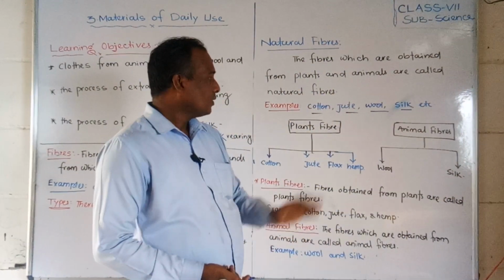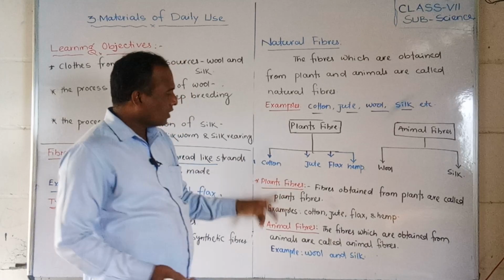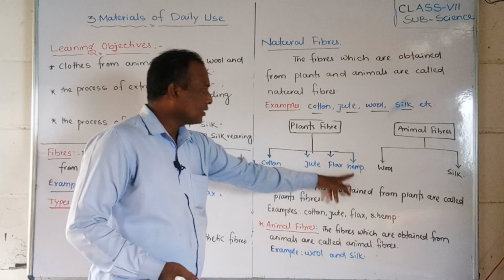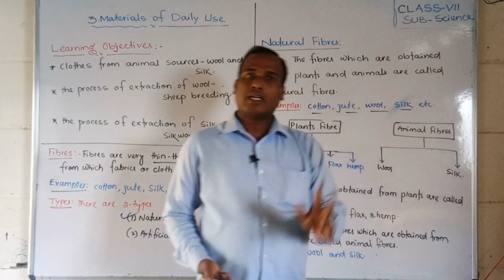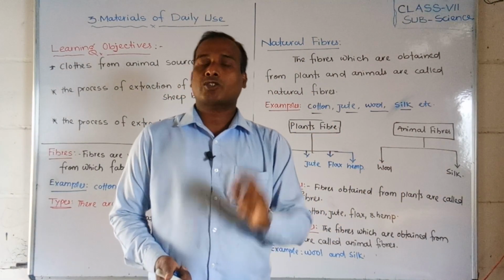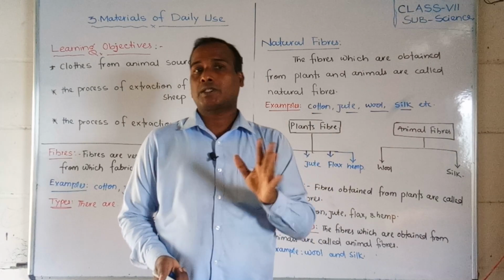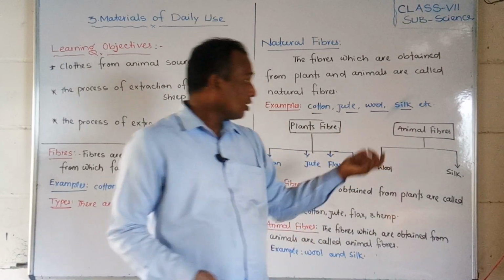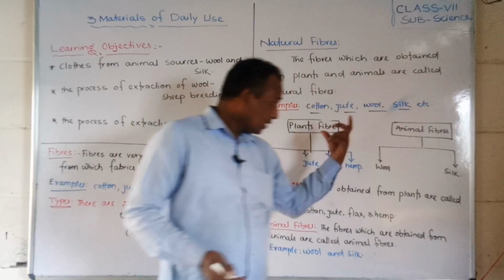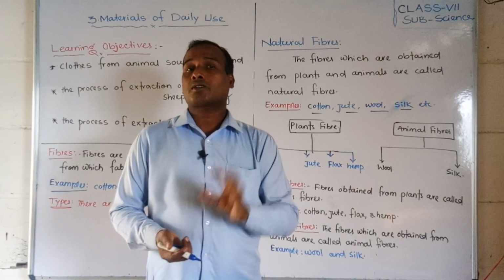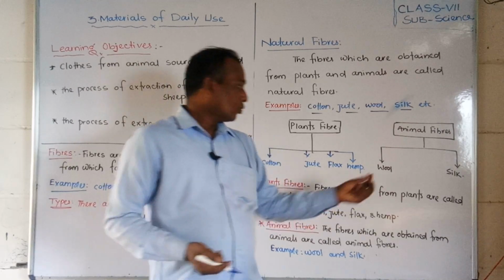Did you understand, friends? What are plant fibers? Cotton, jute, flax, hemp. But what are animal fibers? Wool and silk. Animal fibers are also natural fibers because we get them from animals. In this chapter we are going to learn about the extraction of wool.